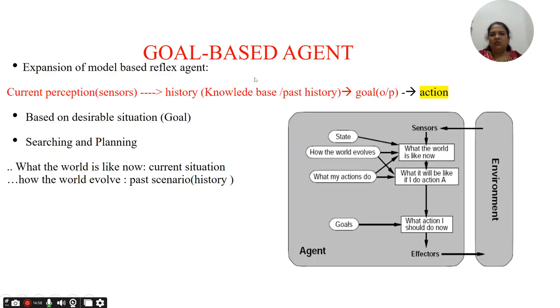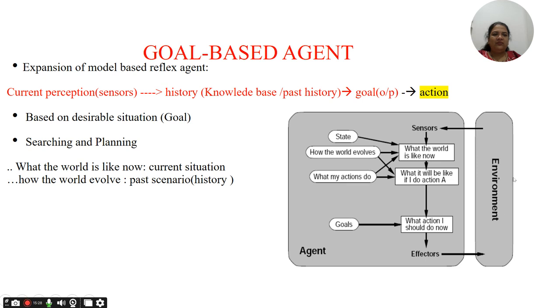Then the next thing is the goal based agent. Over here we are going to see the expansion of the model based reflex agent. Here the current perception through sensors is going to check the history, the knowledge base or the past history, and from that it is going to generate some output in terms of goals, and then it is going to take some actions. Based on the desired situations or the goals, it is going to search and plan things accordingly.